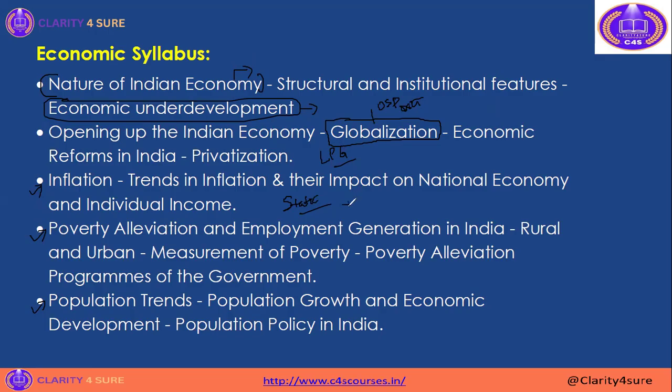Questions like the Phillips curve, they asked, and they asked about absolute poverty, okay. But this paper pattern changed after 2021, okay. After 2021, the same questions, like absolute poverty, have changed from static to dynamic, okay. So now analytical questions are being asked, okay. I will give an example.